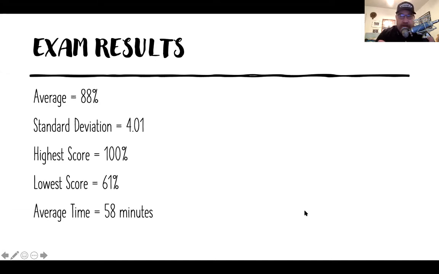And the highest score is 100%. So there were a few people that just knocked it out of the park. The lowest score is 61%. So even the lowest score was still a D. So that's pretty amazing too.